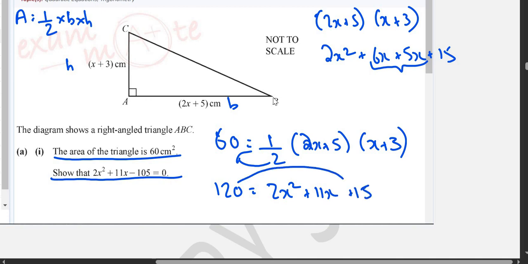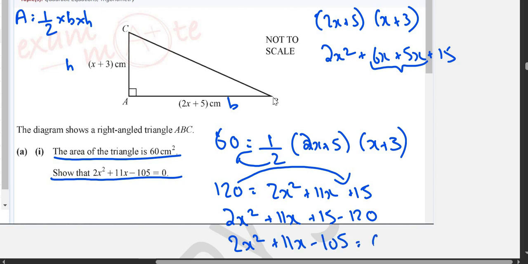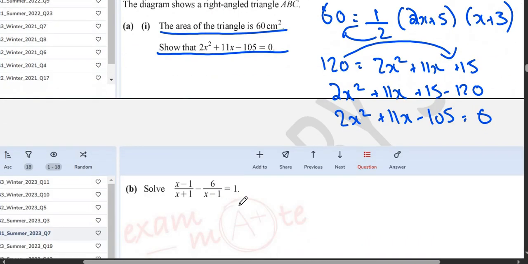Now we will shift 120 back. So 2x square plus 11x plus 15 minus 120. So this becomes 2x square plus 11x minus 105 is equal to 0. This is how you have to do this topic.